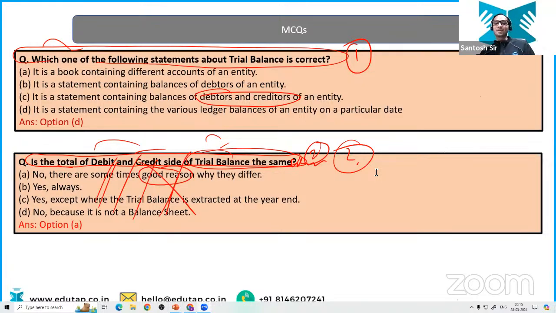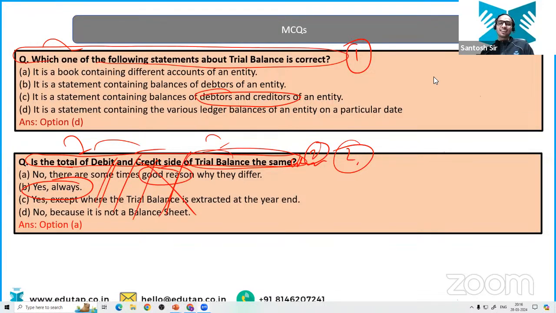This PPT has been prepared by someone else. I have reviewed this PPT, but sometimes MCQs get skipped, even from me. I'm a human, right? You have identified it well, idealistically it should be B, and I agree with you totally. That's why when I read this question, I asked you what kind of question this is. Okay, chalo.